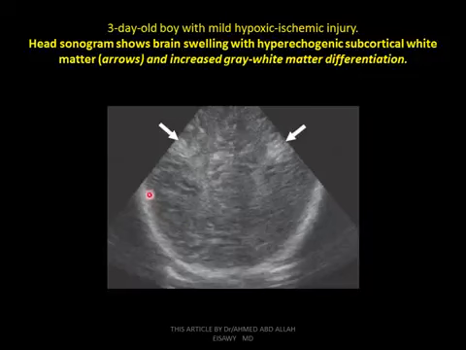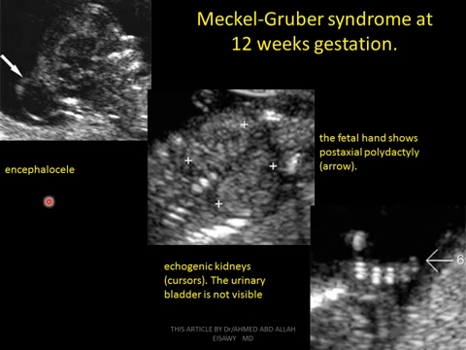A 3-day-old boy with mild hypoxic-ischemic injury. Here the sonogram shows brain swelling with hyperechogenic subcortical white matter and increased gray-white matter differentiation.